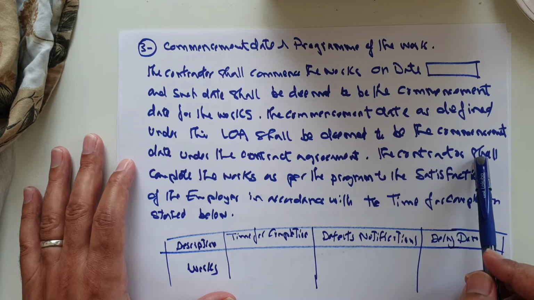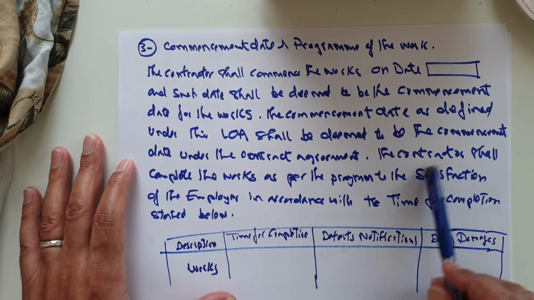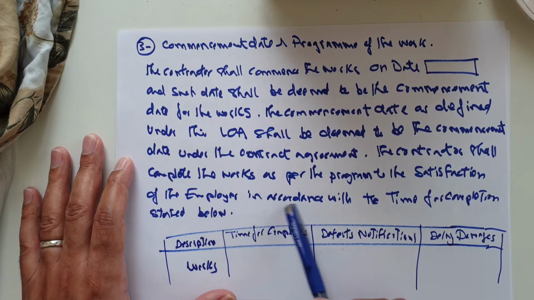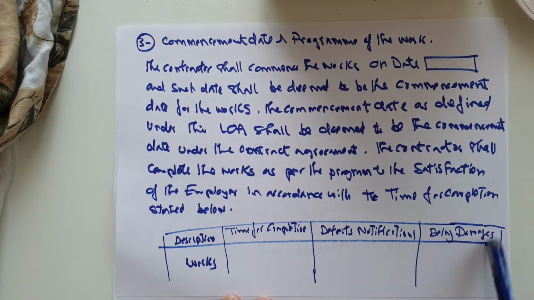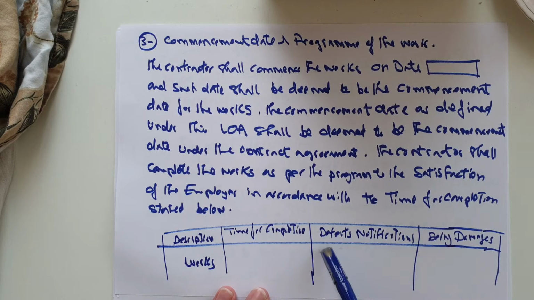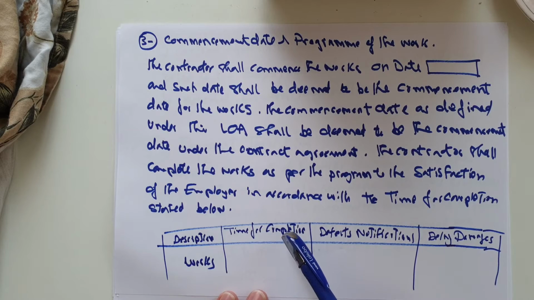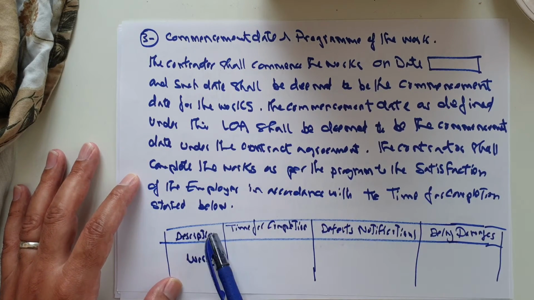The contractor shall complete the work as per the program of the work, to the satisfaction of the employer, in accordance with the time of completion stated below. This is a general description of the time frame for the project, which should be a baseline to start the work and to start arranging the program of the work. Here we will mention a clear description for the job, for the project. It should be a clear description.